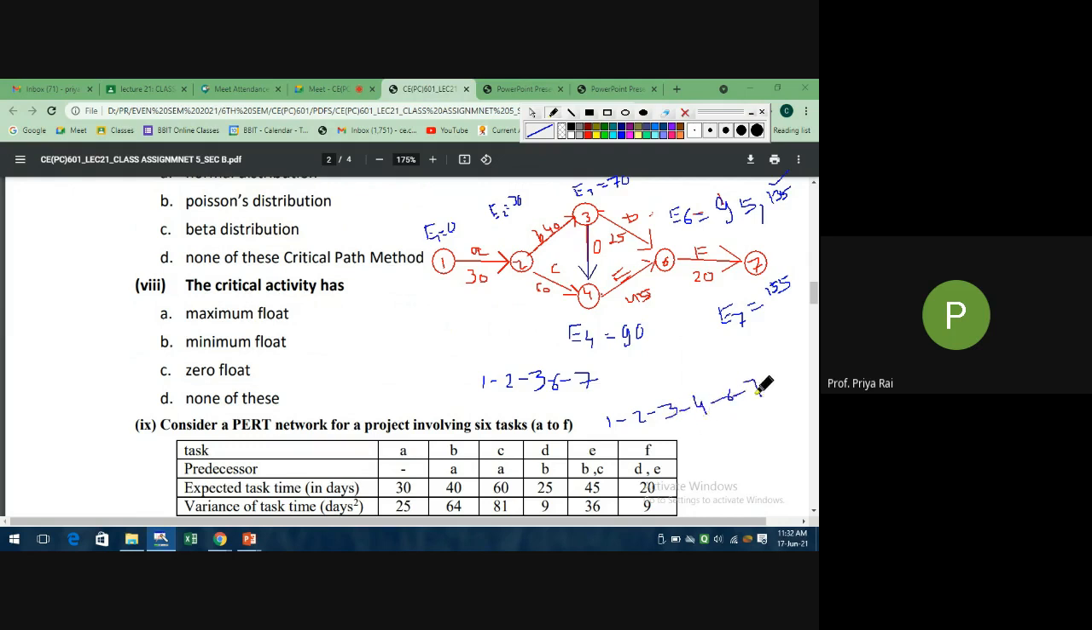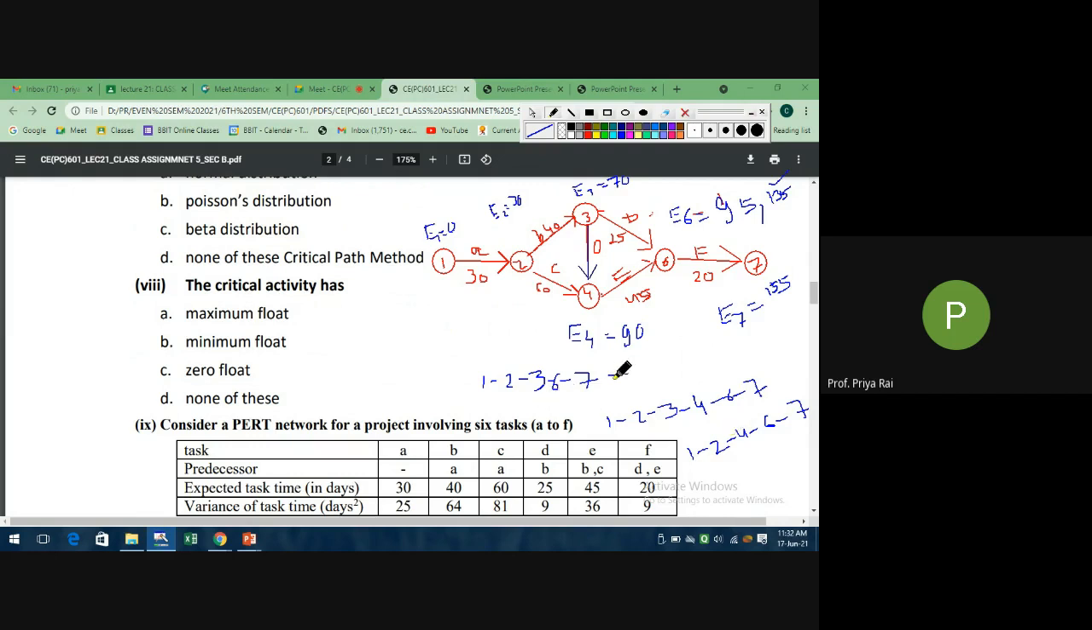Ma'am, both are equal, right? Another path is 1 to 2, 2 to 4, 4 to 6, 6 to 7. Which path?